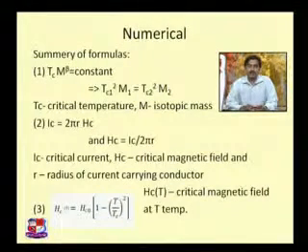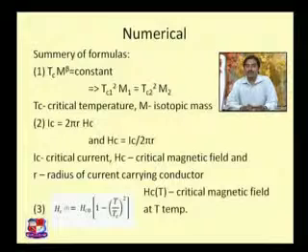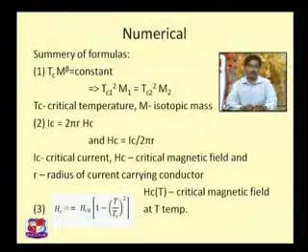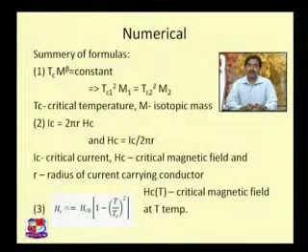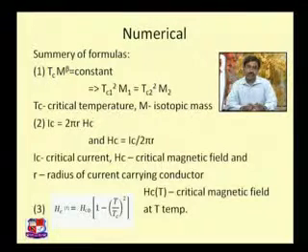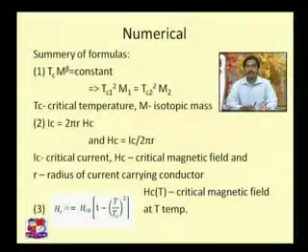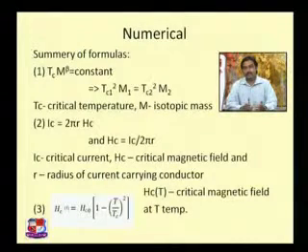First we talked about the isotopic effect, in which Tc times the isotopic mass raised to beta is equal to a constant, and we already talked about that also. Beta will generally have a value of 0.5, that is, the half root of m will come into the equation. So for one superconducting material, we have the relationship Tc1 squared m1 equal to Tc2 squared m2. That is, if you change the isotopic mass, the Tc value varies correspondingly, and from that we get this relationship. From this we can have a numerical to find Tc1, Tc2, or isotopic mass m1 or m2. Such things you need to do.